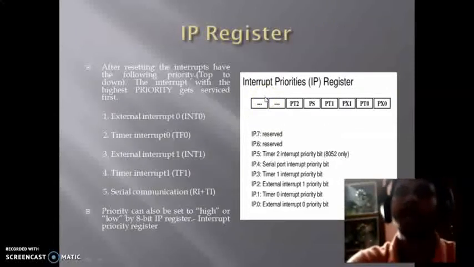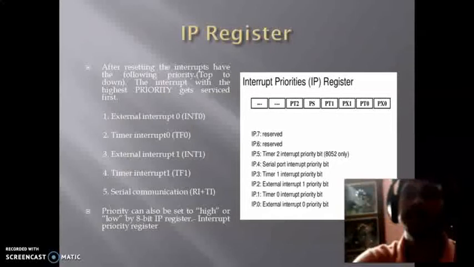So next is the IP register, by which we can change the priority of these 5 interrupts. By resetting the IP, basically we get the interrupt priority in this manner.